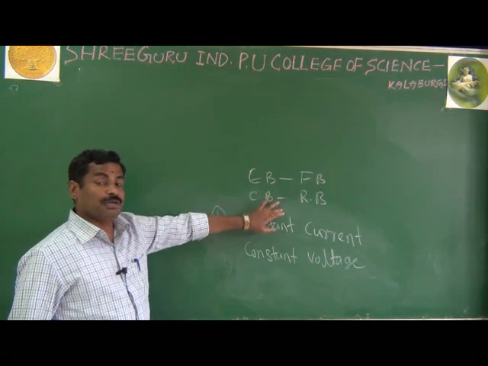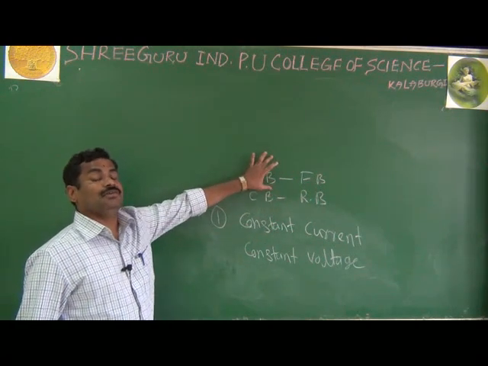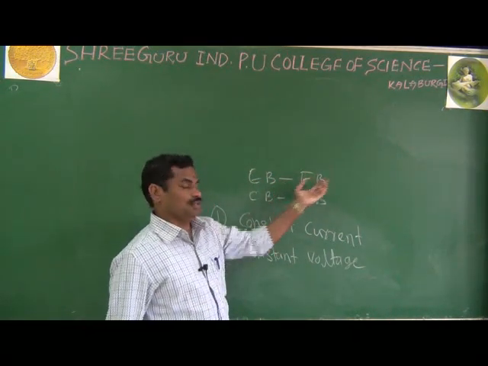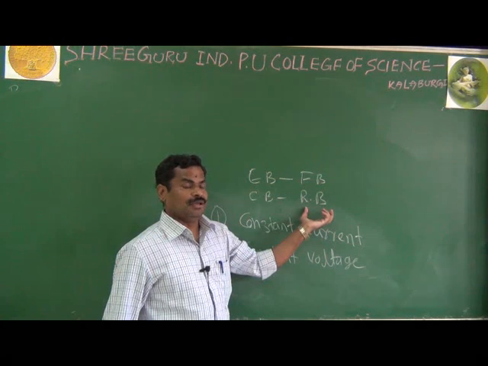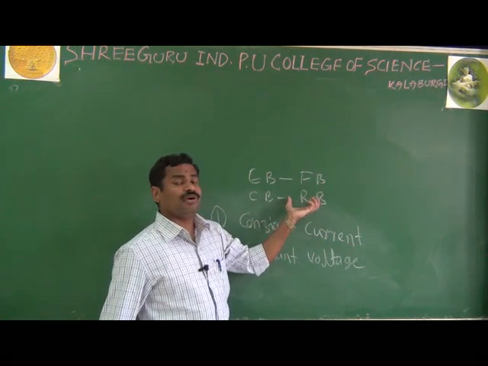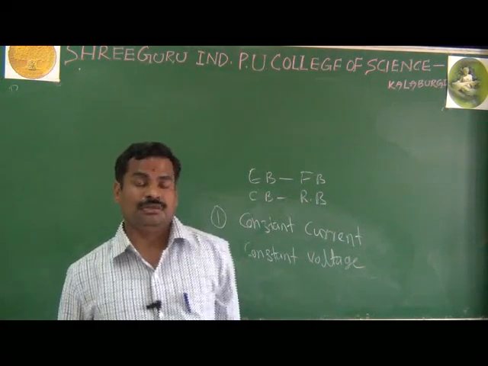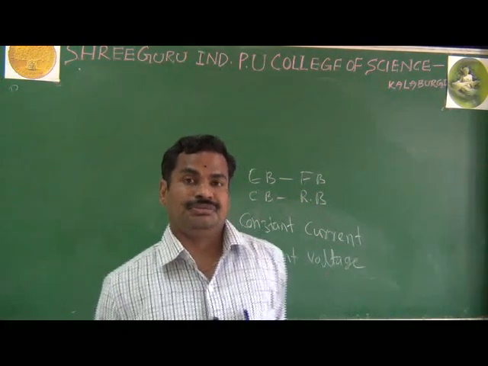If this condition is satisfied, then only your transistor acts as an amplifier, in the active region. And how do you make the forward and reverse bias if you are not applying any biasing voltage, or if you apply the AC voltage?